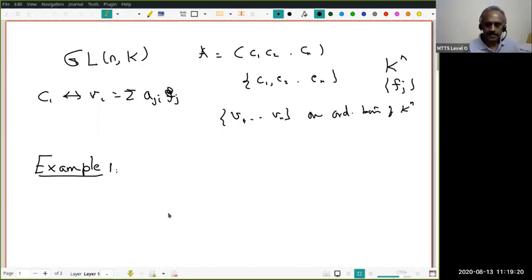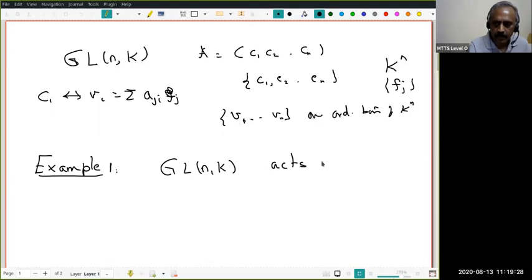Okay, the first example of the day is this. Let us look at GLn of K acting on Kn. Remember, those who are uncomfortable with K can assume K to be R or C. How does it act? In the obvious way.